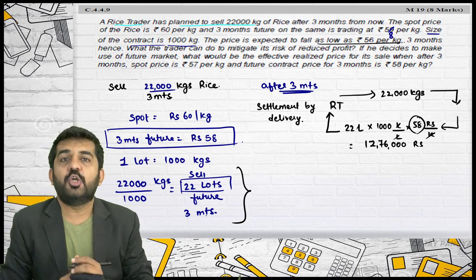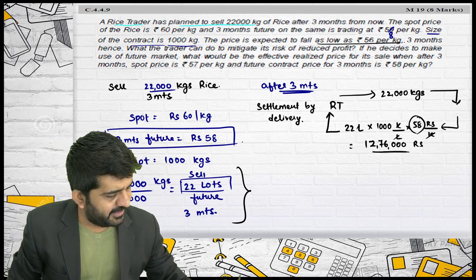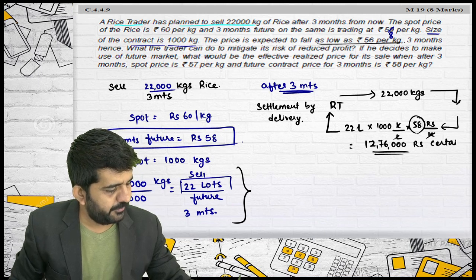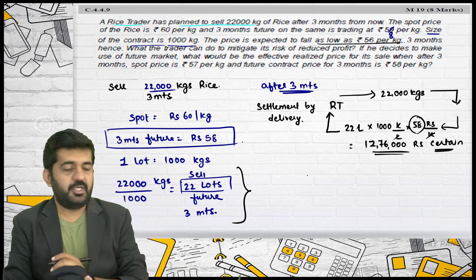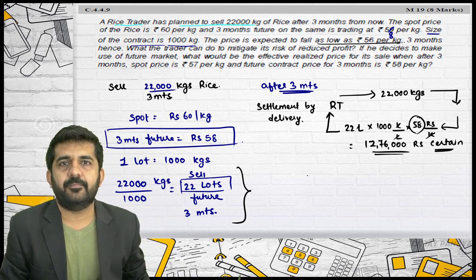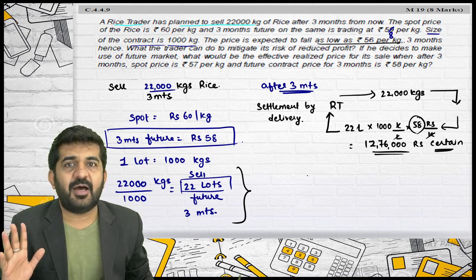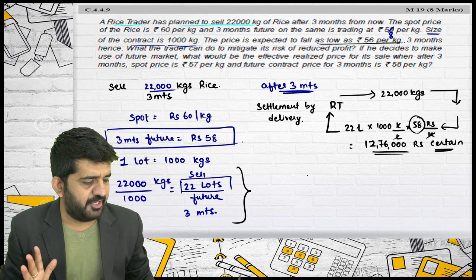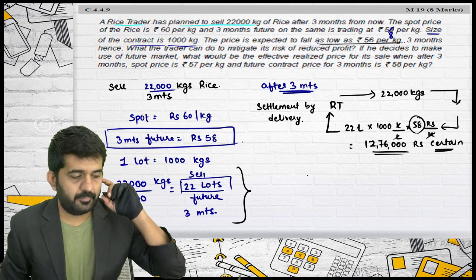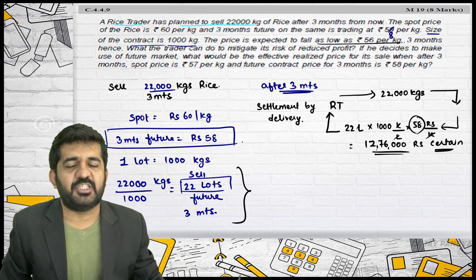He can sell 22 lots of future today so that after 3 months he will be getting a certain amount of 12,76,000. Is such a future contract a compulsory contract or an optional contract? Compulsory contract. Irrespective of market price, the rice trader will be getting the future contract price, that is 58, that is 12,76,000 total rupees.